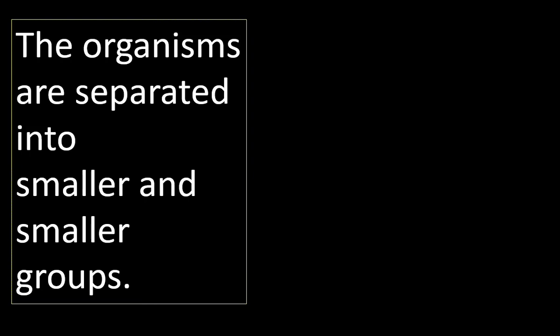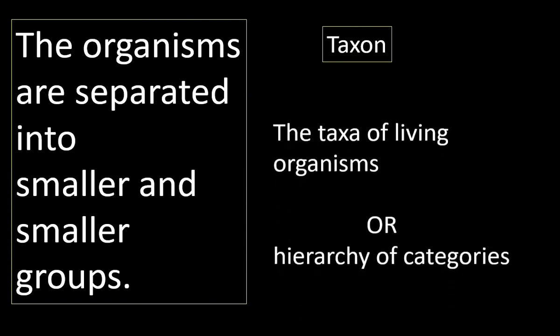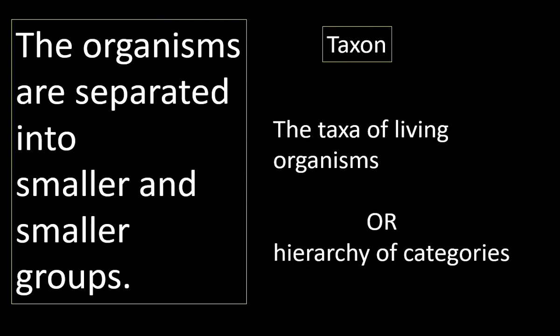Each group in the classification is called a taxon. Let us see the various categories or levels of classification. The taxa of living organisms are called the hierarchy of categories. Hierarchy means arranging something from smaller to bigger.